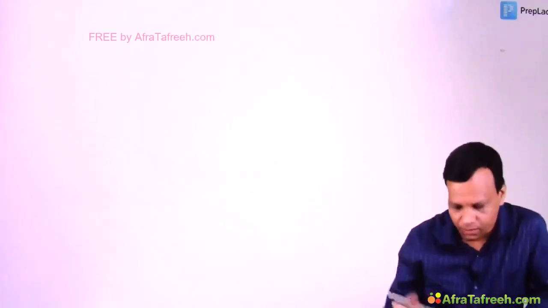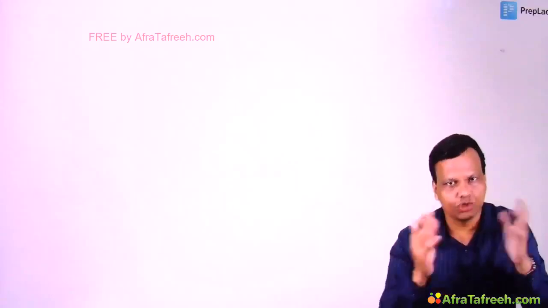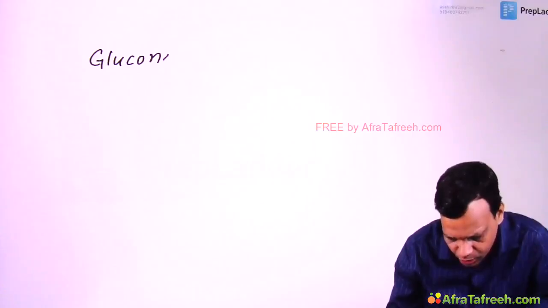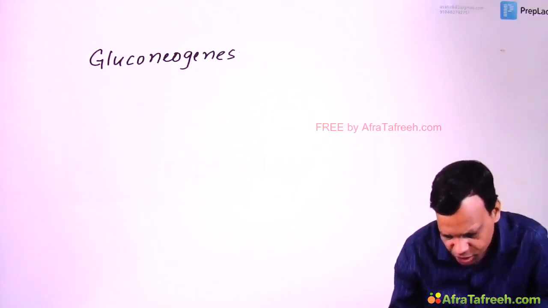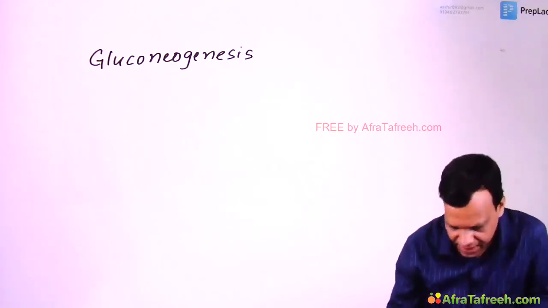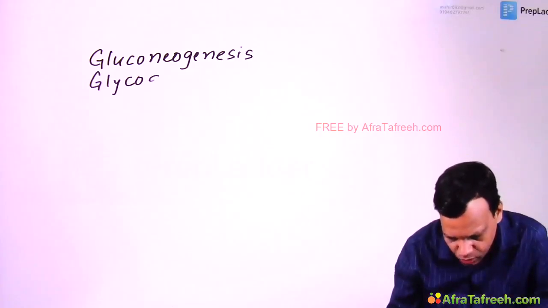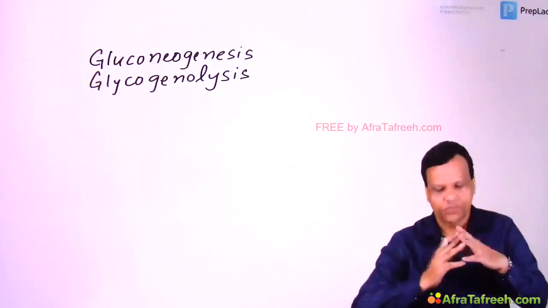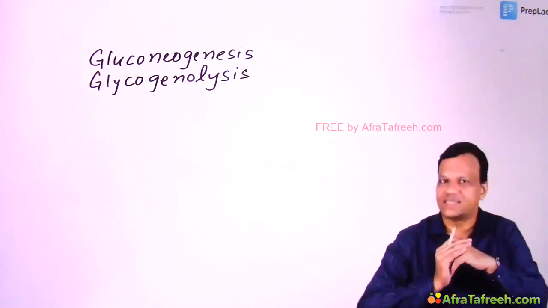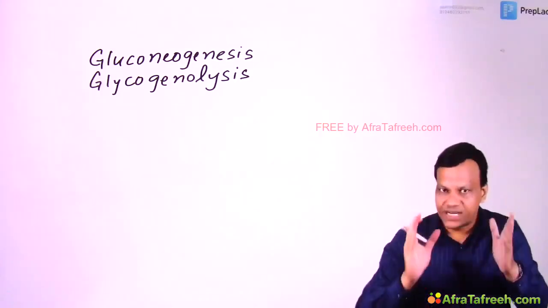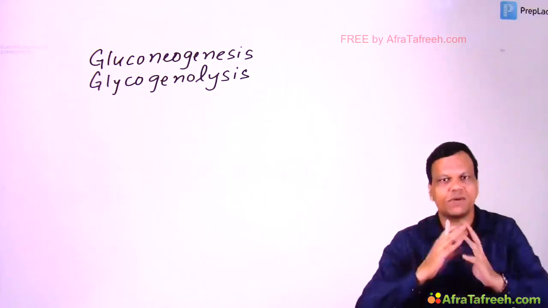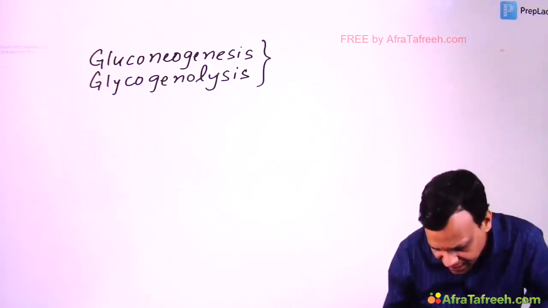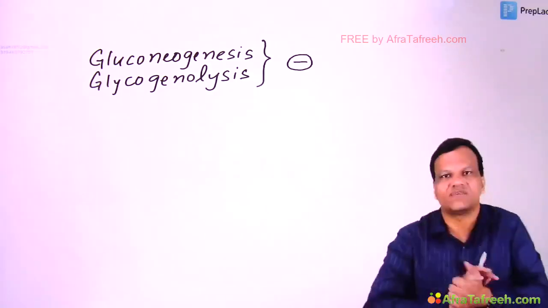And what we want? Basically, there in the glucose metabolic pathway, we have 4 processes. One is called gluconeogenesis, formation of glucose from non-carbohydrates. Second is glycogenolysis, breakdown of glycogen to form glucose. So these are the 2 processes by which glucose is synthesized. So in a diabetes mellitus patient, you will want to stimulate this pathway or inhibit this pathway. Obviously inhibit. So whenever AMP kinase is activated, the enzymes involved in these pathways are inhibited.